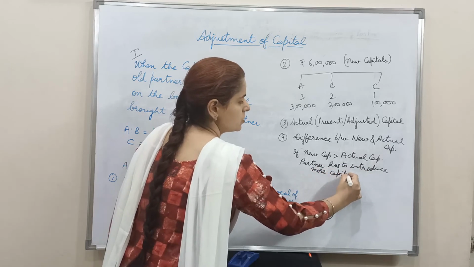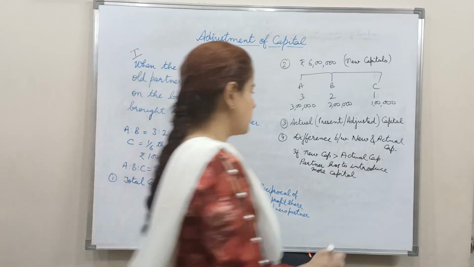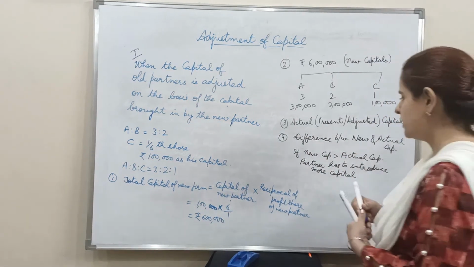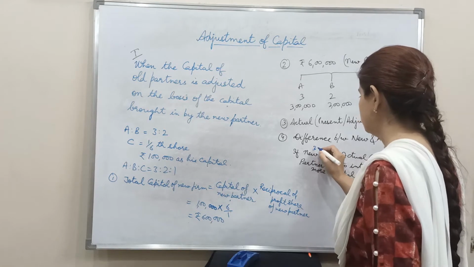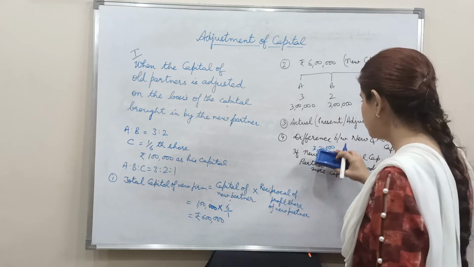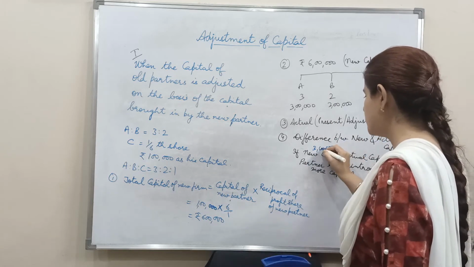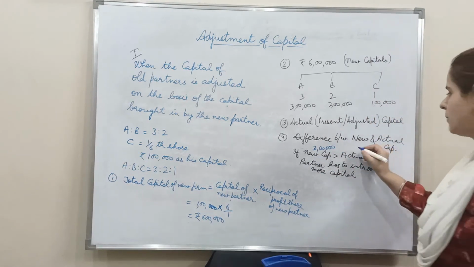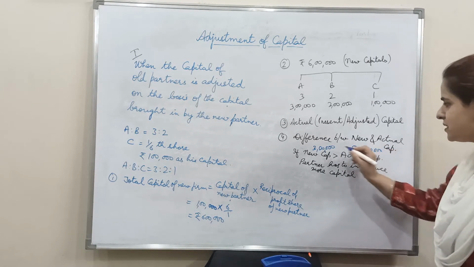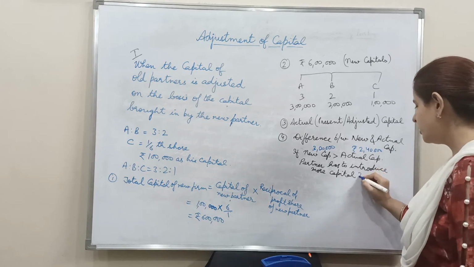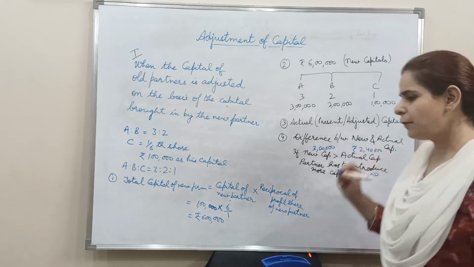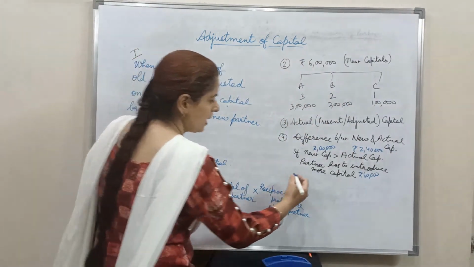Whatever amount is short. Suppose at this point of time, new capital of A comes out to rupees 3 lakh. New capital we have calculated, that is 3 lakh, and his actual capital comes out to be rupees 2,40,000. So this difference of rupees 60,000 will be introduced now by A. But if actual capital is more, then what will happen?